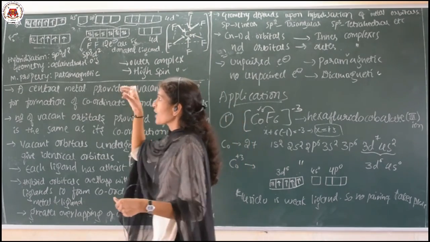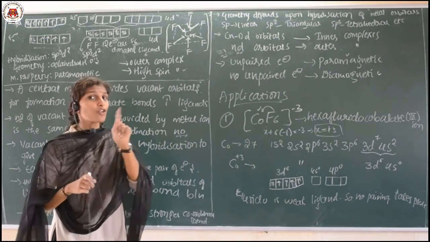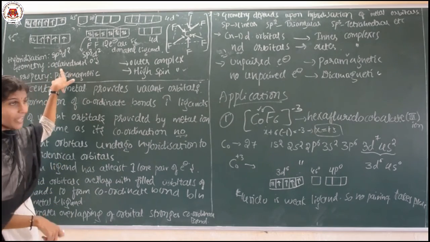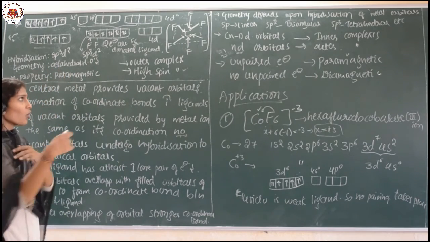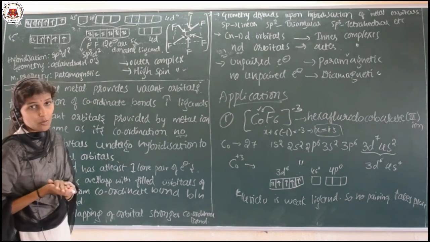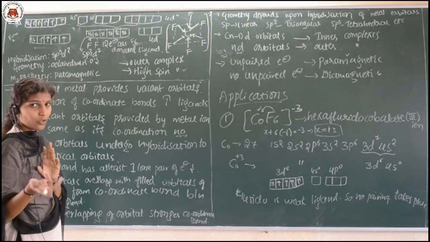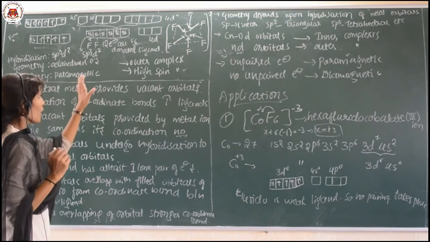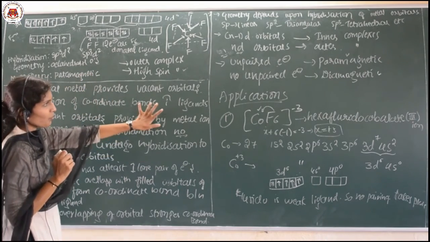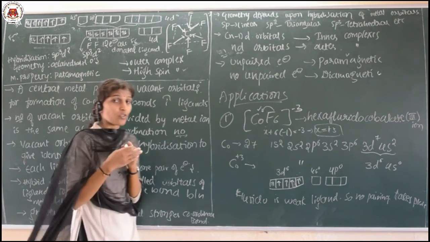The important bit here is you need to mention which type of hybridization, its geometry and its magnetic property, along with whether it is an outer or inner complex, and a high spin or low spin complex. I hope it is clear. These are the salient features on the basis of which I have explained.